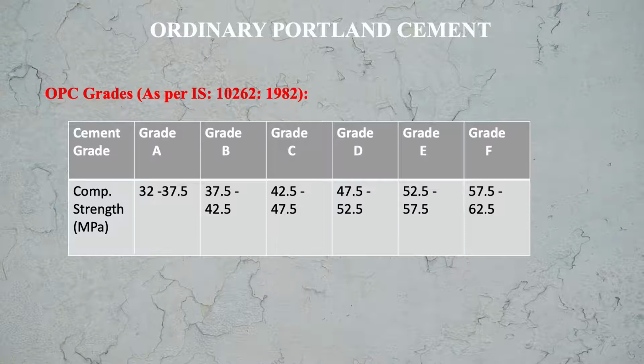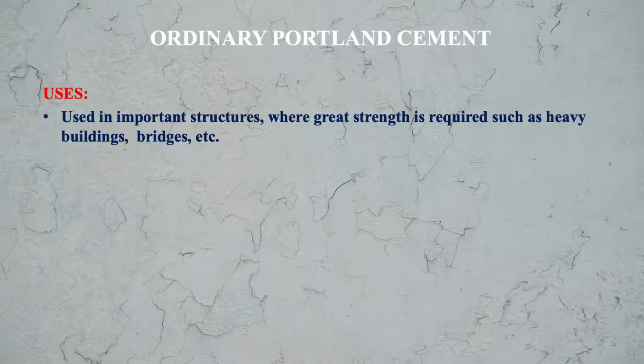So that is the classification of the ordinary Portland cement, OPC. Now, what are the uses of OPC? Ordinary Portland cement is used in all important structures where great strength is required, such as heavy buildings, bridges, etc.